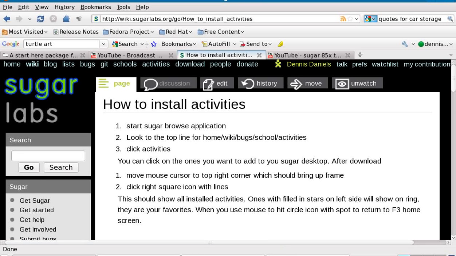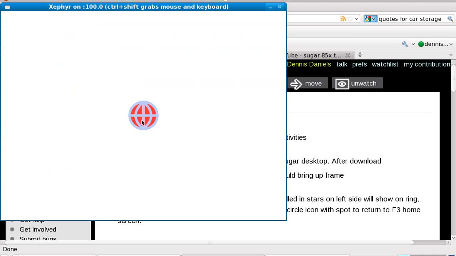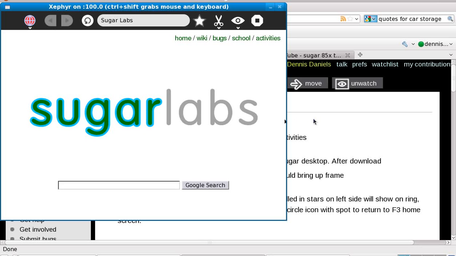All right. Let's do that. It's loading. And Activities, it's right there. It's loading.